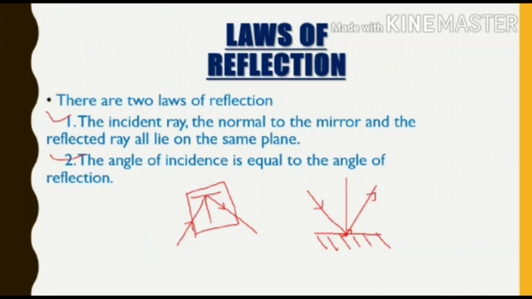So what is angle of incidence? The angle in between the incident ray and the normal is known as angle of incidence. And what is angle of reflection? The angle in between the reflected ray and the normal to the mirror. So basically the second law states that angle of incidence is equal to angle of reflection. It means if angle of incidence is equal to 30 degrees, then angle of reflection will also be 30 degrees. So angle of incidence is equal to angle of reflection.